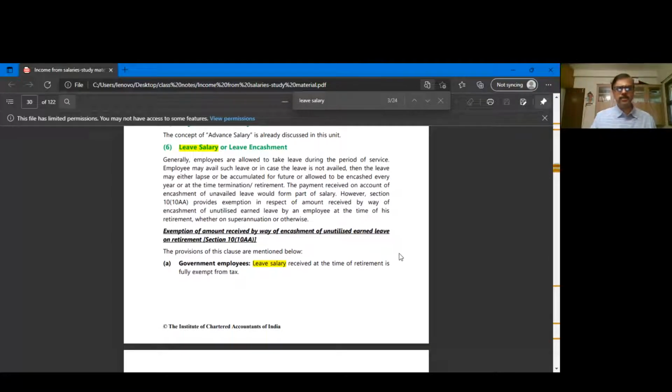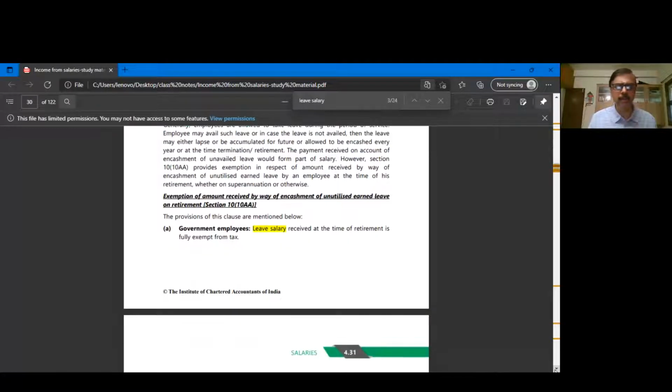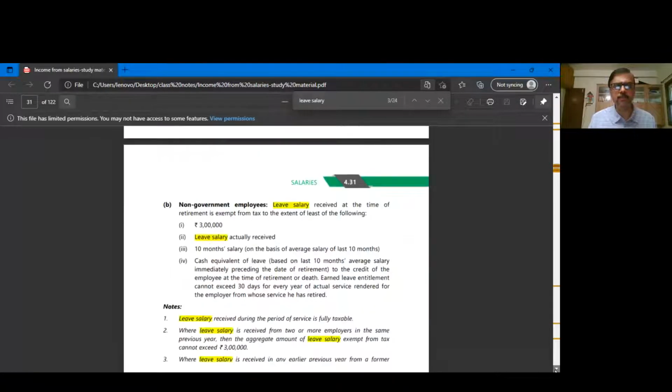So here look at the provisions, leave salary or leave encashment. It's called leave salary or leave encashment. I already briefed you what it is. It is coming under section 10(10)AA. Government employees, leave salary received at the time of retirement is fully exempt from tax. This is what I explained you. And for non-government employees, this is the procedure.